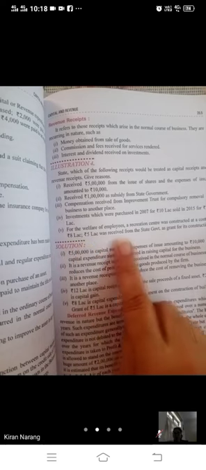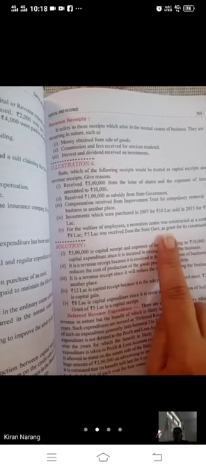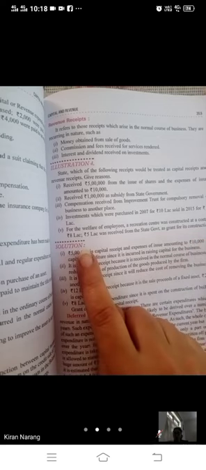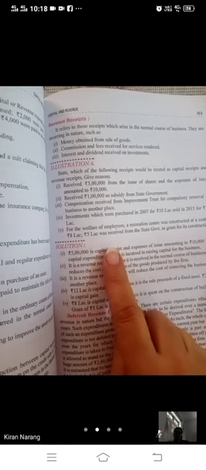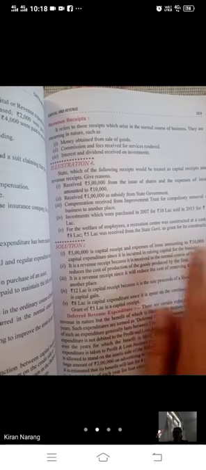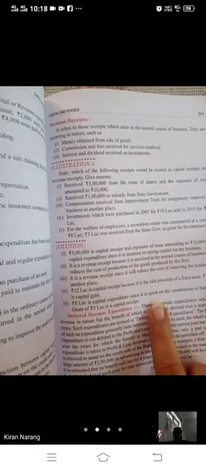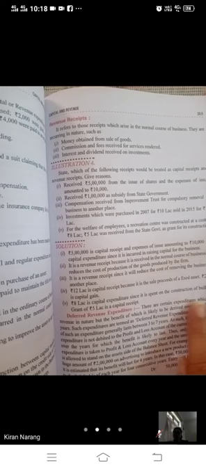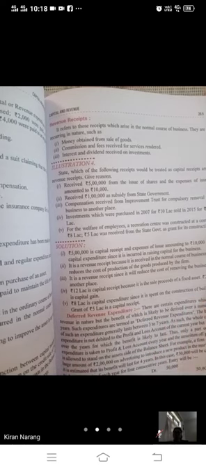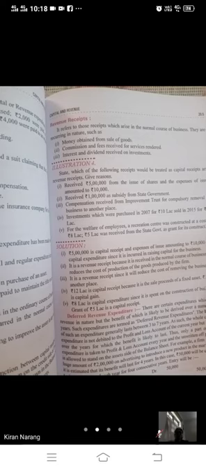Last, for the welfare of employees, a recreation center was constructed at a cost of rupees 8 lakh. Rupees 5 lakh was received from the state government as a grant for construction. So whatever we are spending on construction, that is our capital expenditure. Rupees 8 lakh is capital expenditure, since it is spent on the construction of building. The grant of rupees 5 lakh is a capital receipt which we have received from the government.